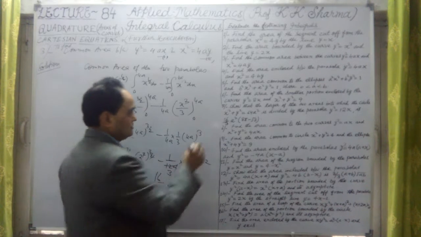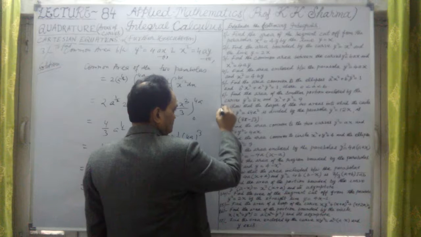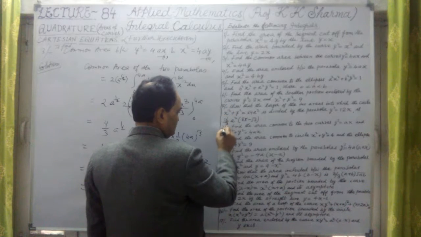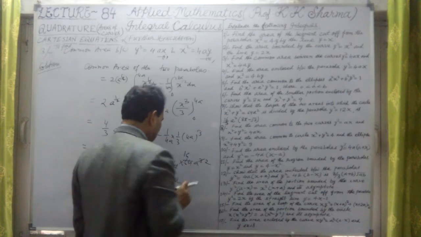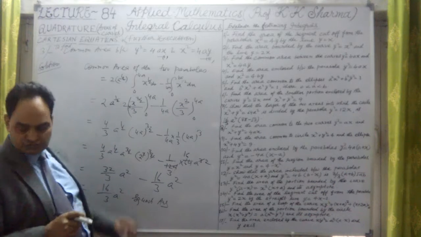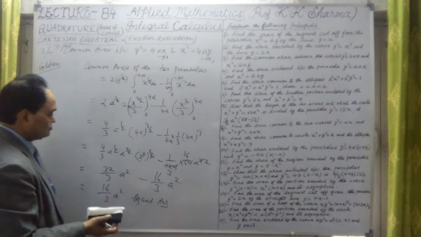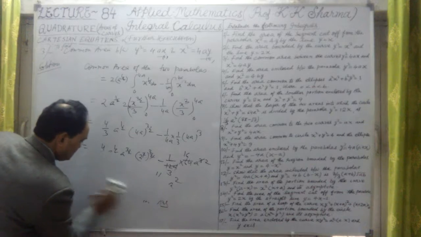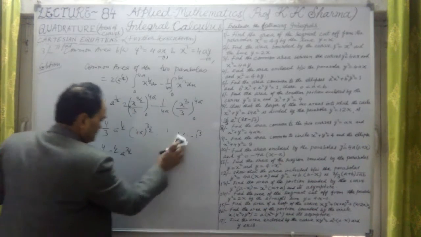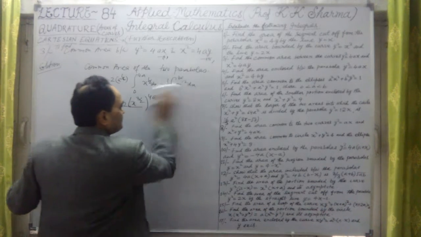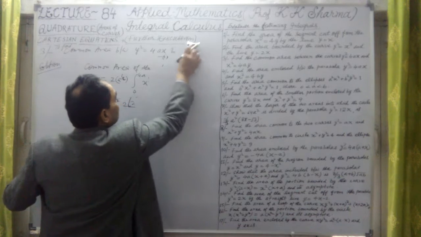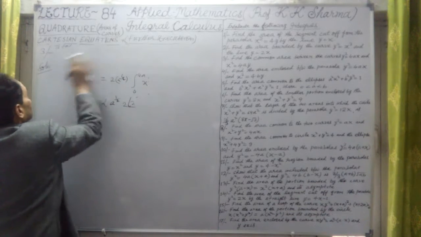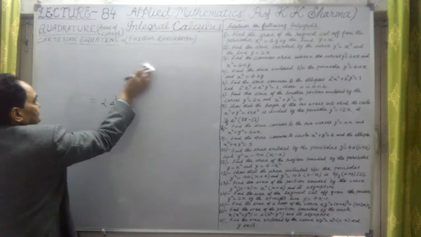Question number 3 we have solved. Question 3 is having common area of the two parabolas as 16 upon 3 a square. Okay, so this is question number 3. Now let us talk about next question. Question number 4. So what does question number 4 say? Let me check it and then solve it.